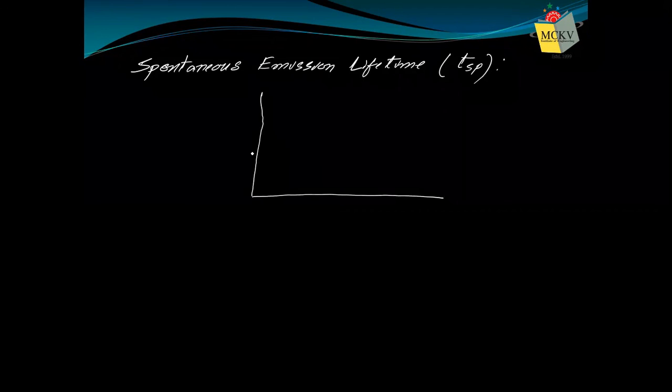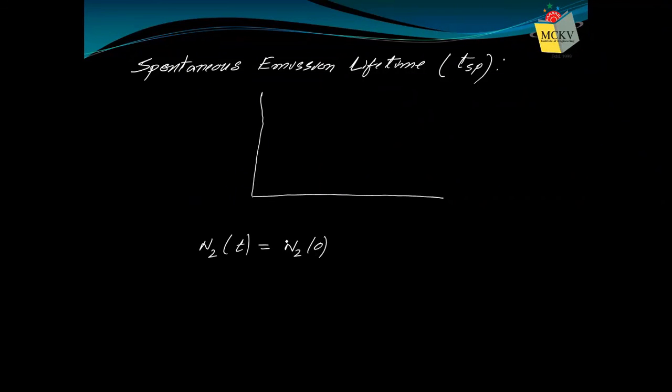Spontaneous emission lifetime. You observe that we know how the number of atoms in high energy level decreases. It decreases in this way. If I write N2, then N2 will change with time in this manner. N2 0 is a constant. It's just a constant depending on the material.